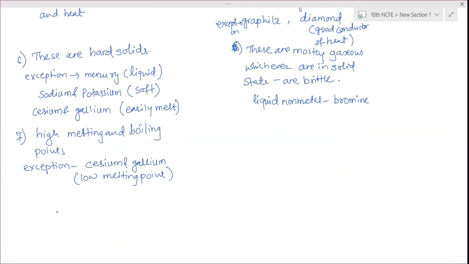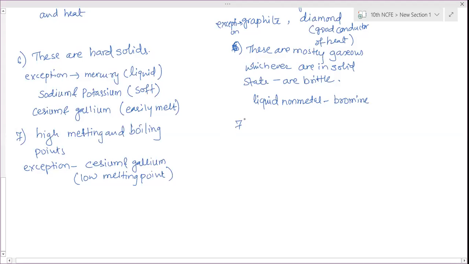Their melting point is 28 to 30 degrees Celsius. Even sodium and potassium have a melting point of approximately 97 to 98 degrees Celsius, which is much lower compared to other metals, which have approximately above 1500 degrees Celsius. These are very low.